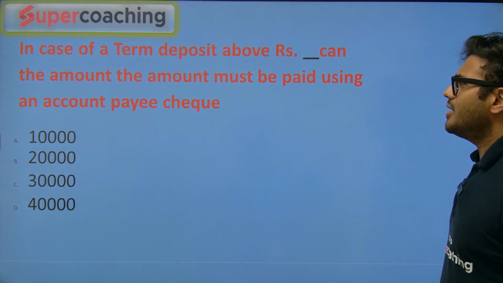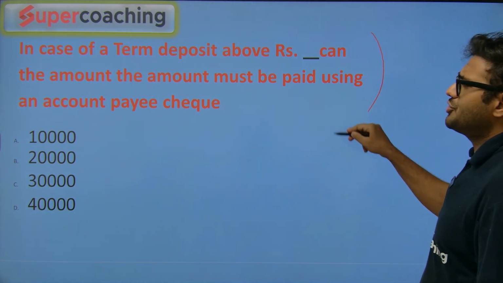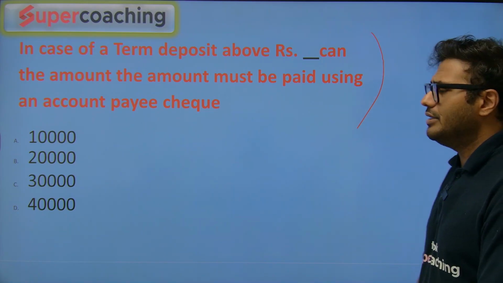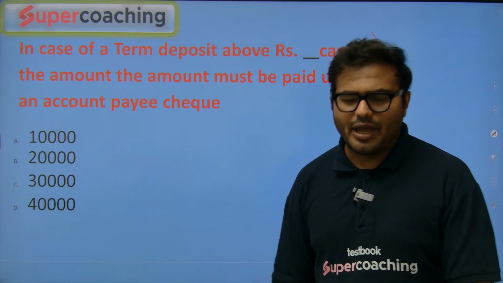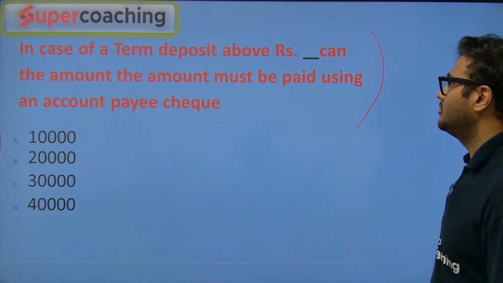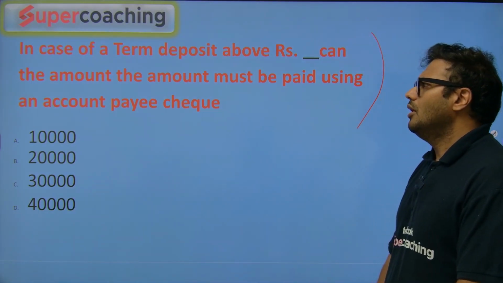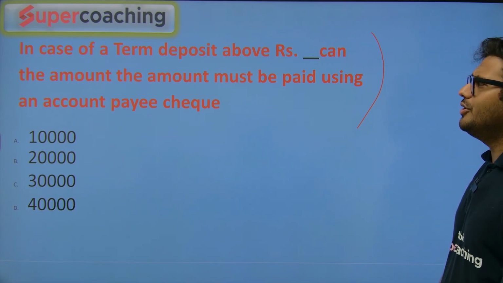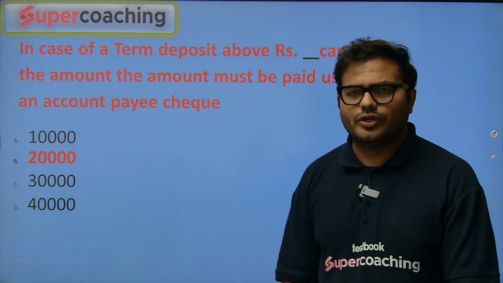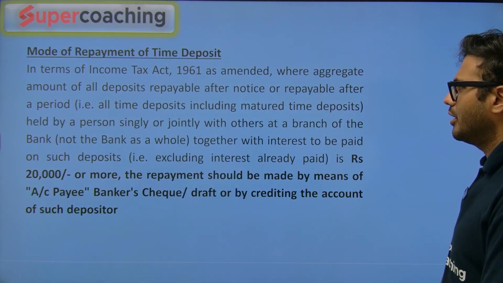In case of term deposit, above how much must the amount be paid using an account payee cheque? You must have experienced this, so there is no need to explain much. In the case of term deposit, above how much must the amount be paid using an account payee cheque? So 20,000 and above, it should be through the cheque. And that is a factor which we have.